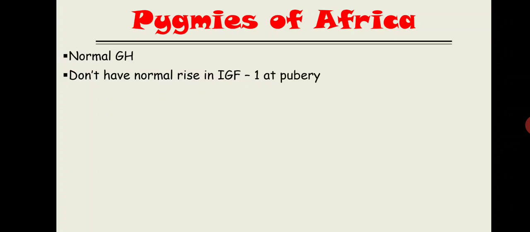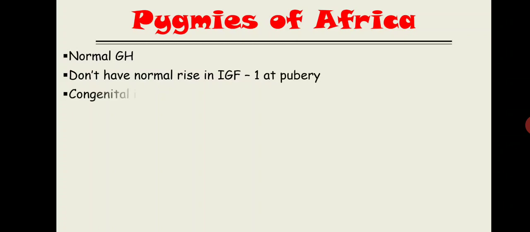First is the pygmies of Africa. Now, what happens in pygmies of Africa? Pygmies of Africa are tribes that have a normal growth hormone, but they don't have the ability to raise IGF-1 at puberty.